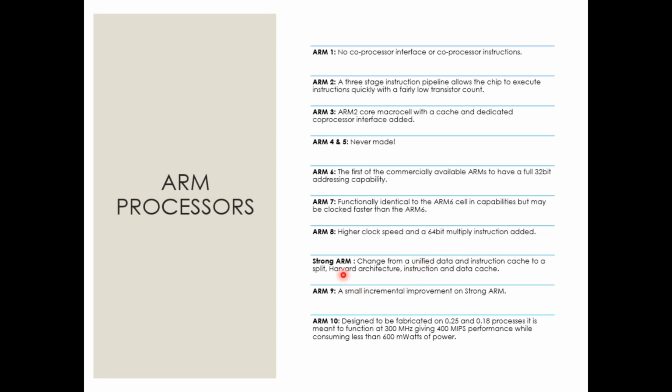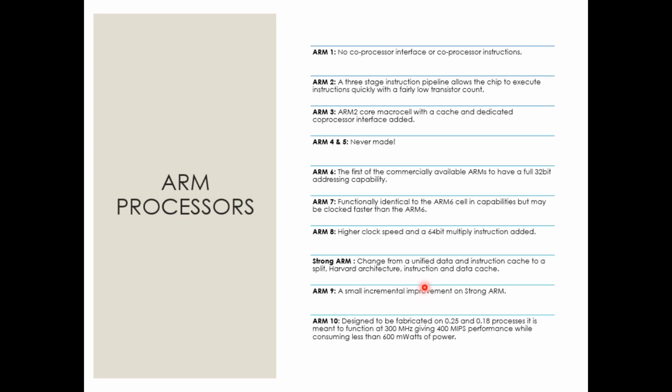Then came StrongARM. This was a wild idea, because all these ARMs were working on von Neumann architecture, where the program memory and data memory shared a common space. In StrongARM, they changed from a unified data and instruction cache memory, a single one, to a split one, that is Harvard architecture.